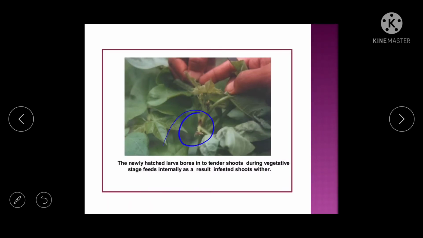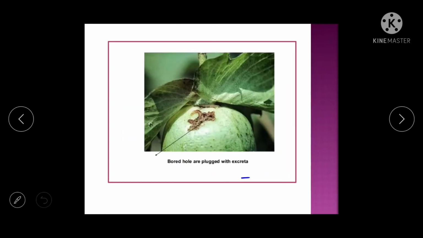So these are the newly hatched larvae. They are boring in the tender shoots, and here they are plugging the holes with the excreta.